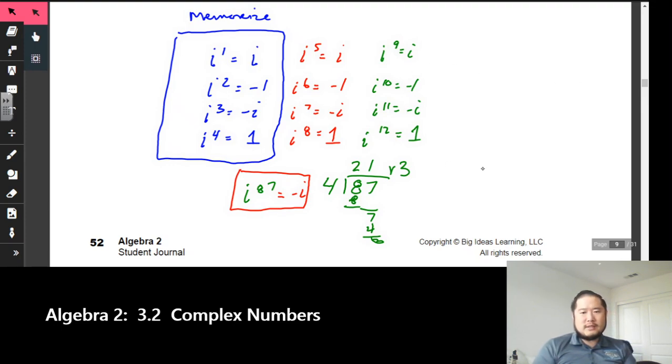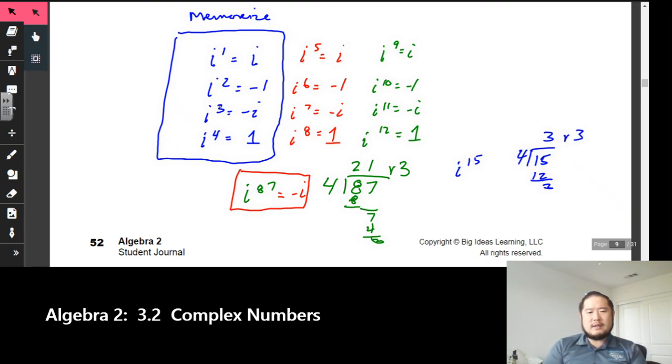How about this? Let's make it a little bit smaller. We have i to the 15th. So what I'm going to do, we'll take 15 and divide it by 4. 4 goes into 15 3 times, and we have once again a remainder of 3. That 3 right there will represent i to the third power, so i to the 15th is equal to -i, once again.